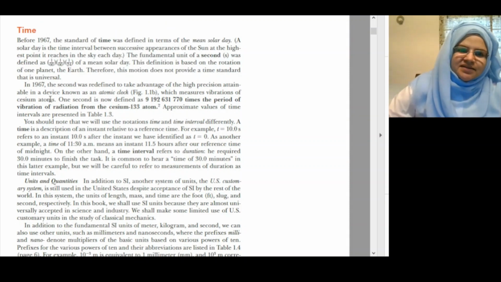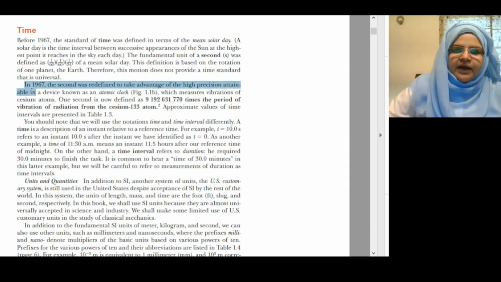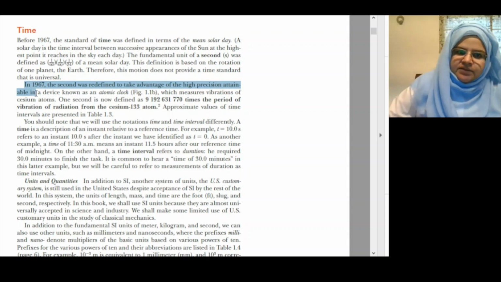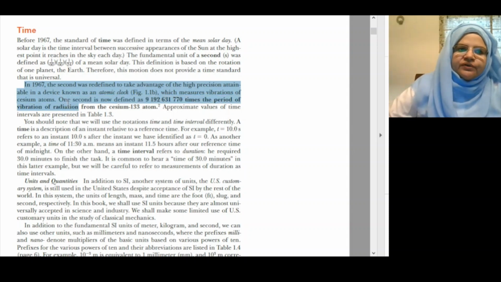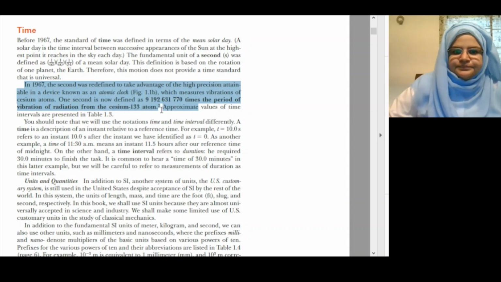In 1967, the second was redefined to take advantage of the high precision attainable in a device known as an atomic clock, which measures the vibration of the cesium atom. One second is now defined as 9,192,631,770 times the period of the vibration of the radiation from the cesium-133 atom.